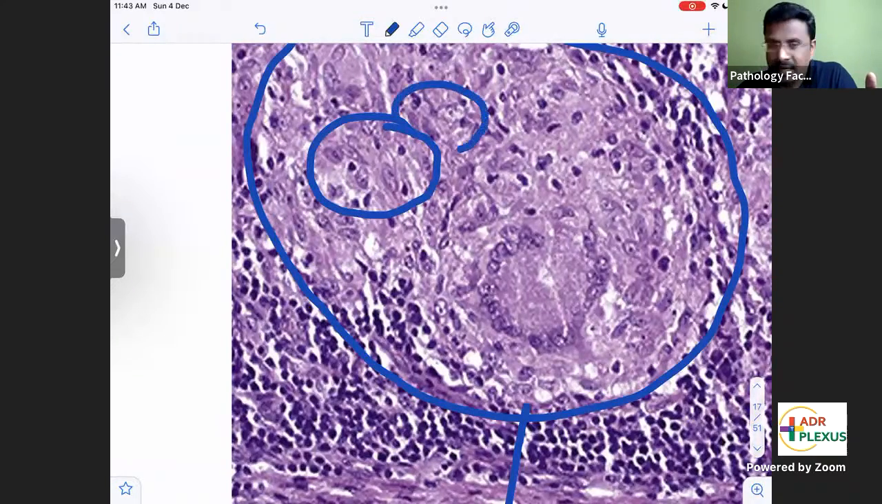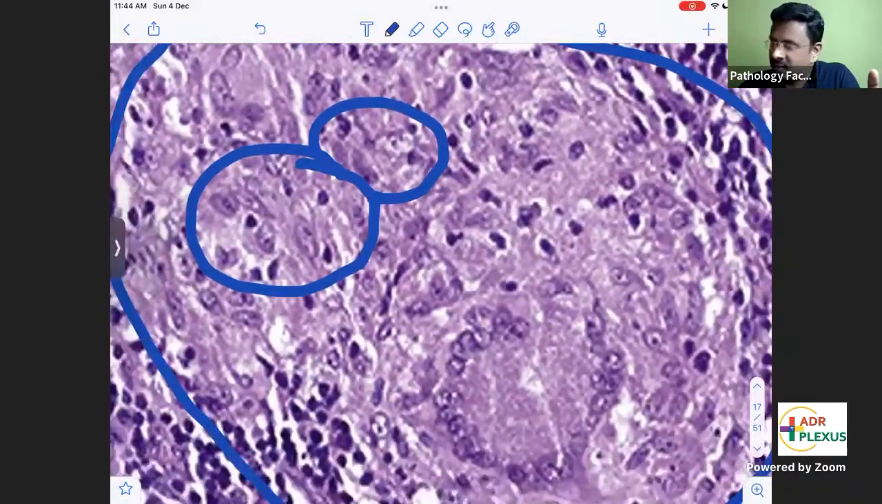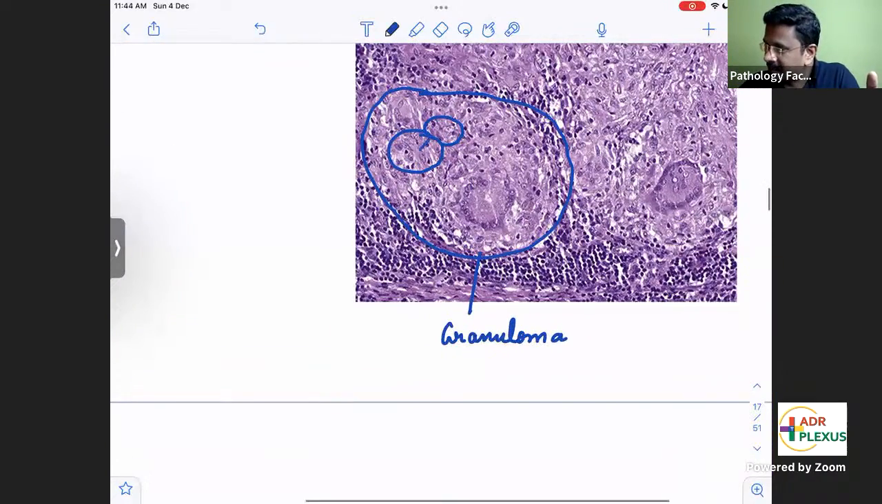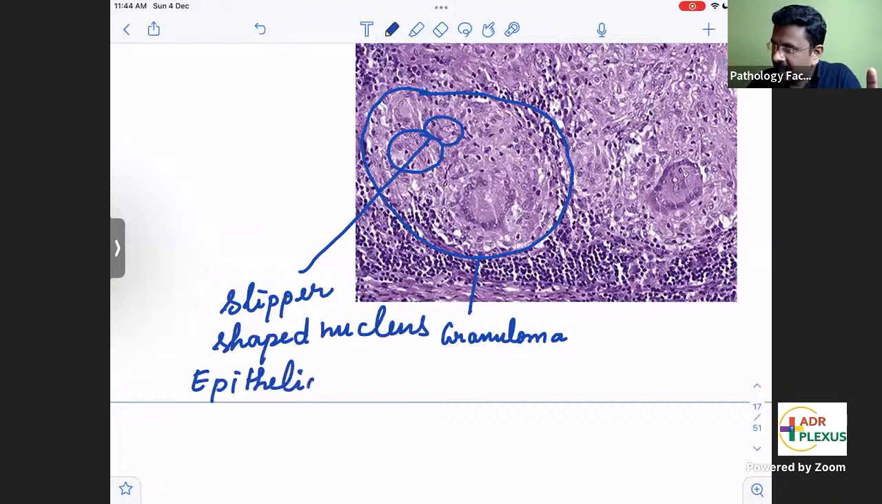See here, this is the typical elongated cell. How will the nucleus of the cell look? Slipper shaped nucleus. This cell is what we call epithelioid histiocytes. Epithelioid histiocytes have a slipper shaped nucleus. The epithelioid histiocytes will try to engulf or kill the Mycobacterium tuberculosis.